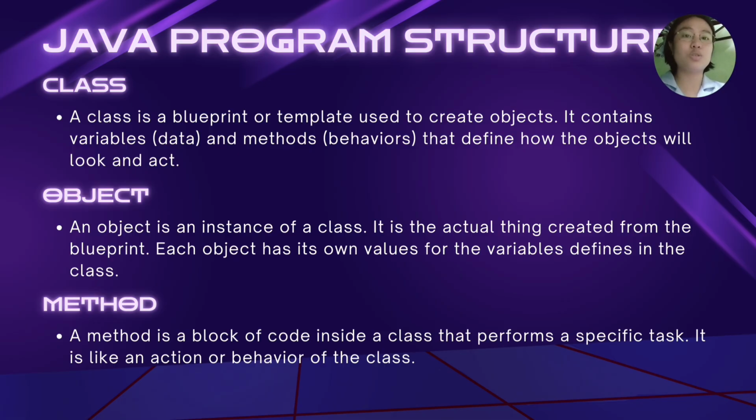An object is an instance of a class. It is the actual thing created from the blueprint. Each object has its own values for the variables defined in the class. For example, from the car class, you can create objects like Toyota or Honda.